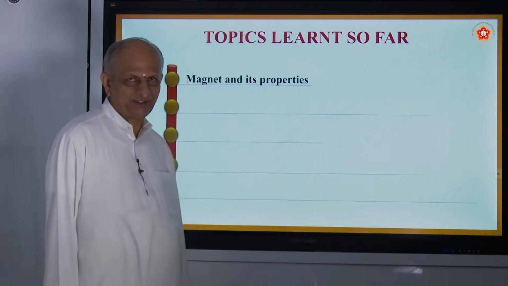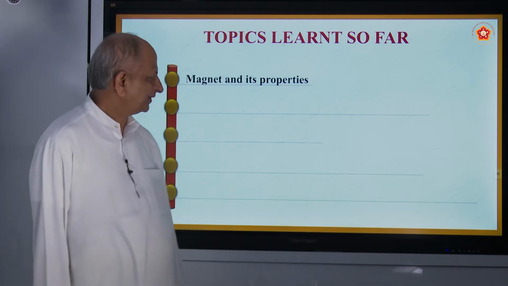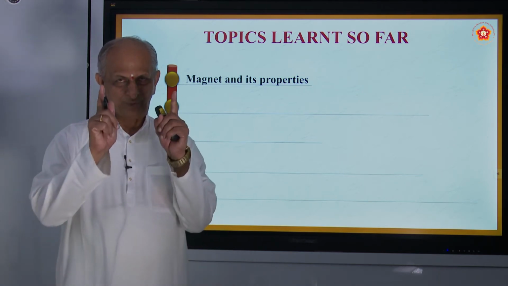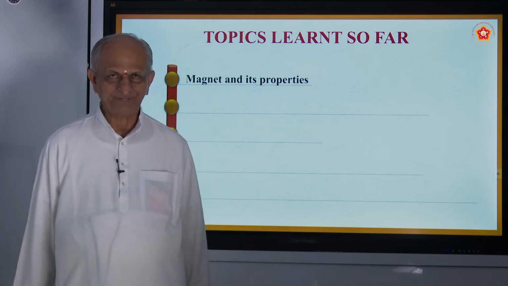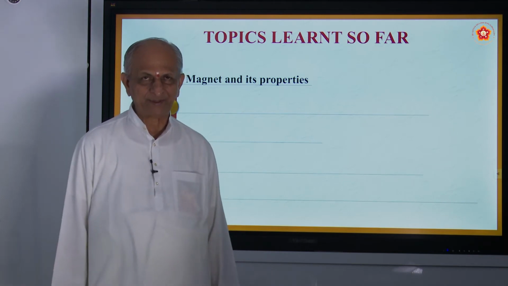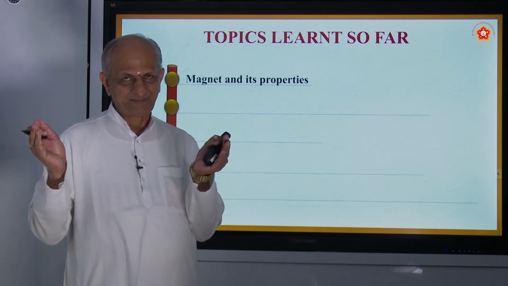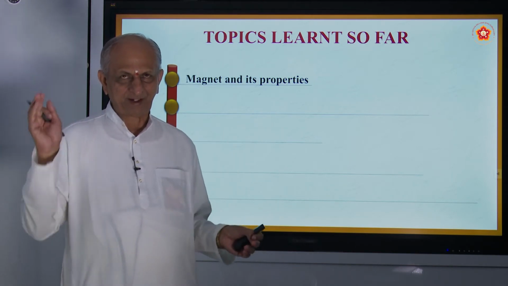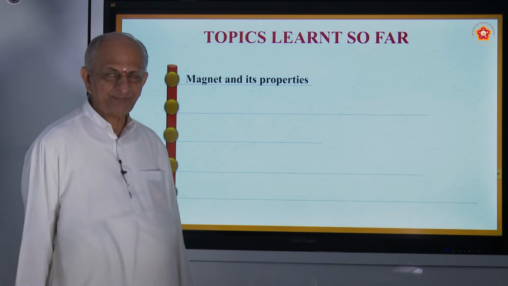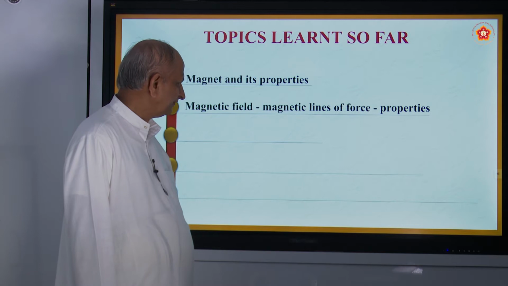and we have seen how a magnet was discovered and its simple properties. Every magnet has two poles, north pole and south pole. A magnet will always come to rest in north-south direction when it is freely suspended, and when iron filings or any other magnetic substances are brought near it, it attracts, and the attraction is maximum at the poles, minimum at the center. These are some of the properties of a magnet.